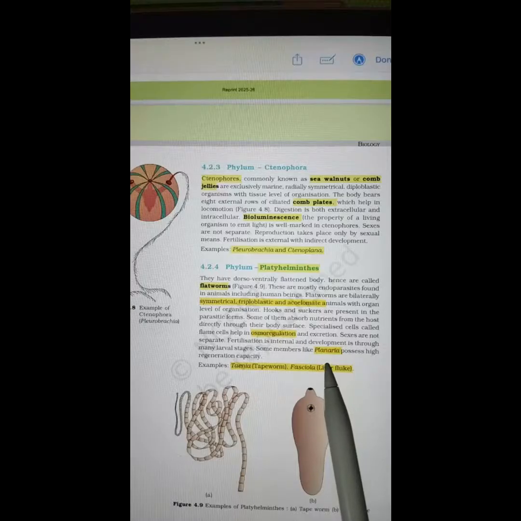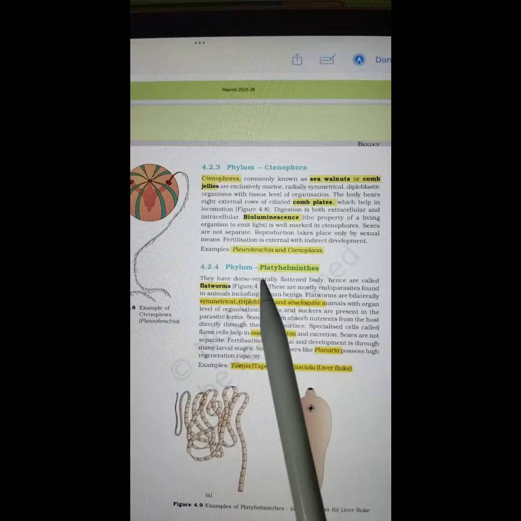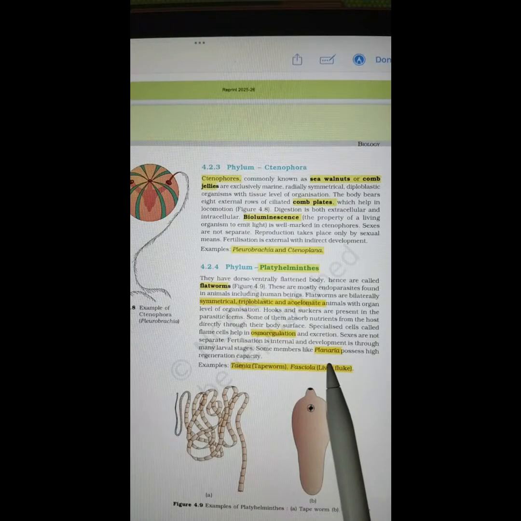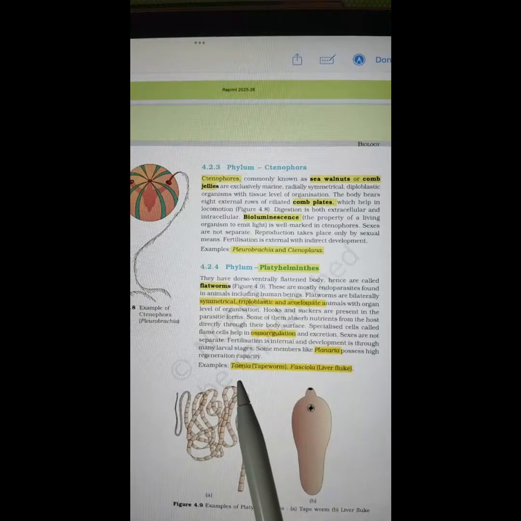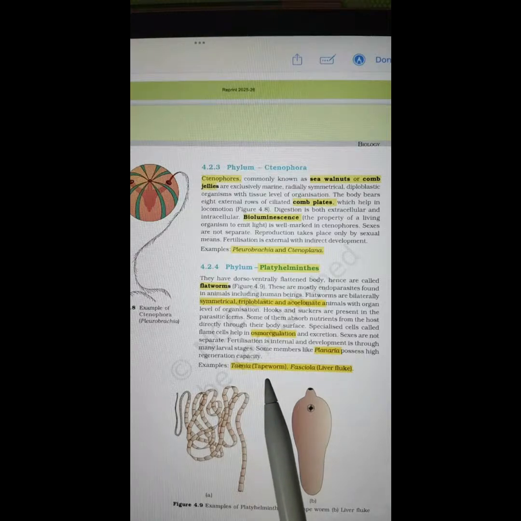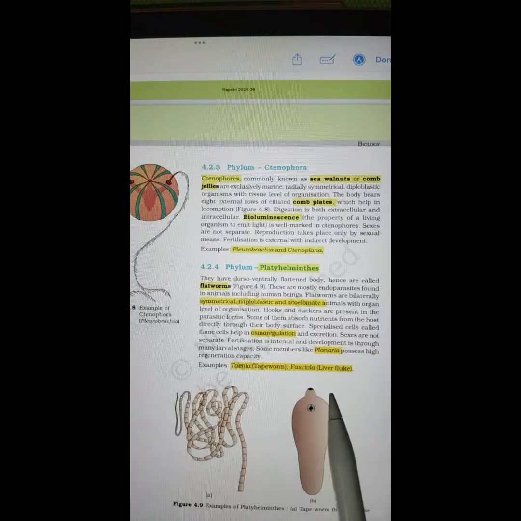Remember, planaria starts with P and Platyhelminthes also starts with P, so you should know that planaria belongs to Platyhelminthes. Examples are Taenia. This is the scientific name, and the name written in the bracket is the common name. Fasciola, liver fluke.